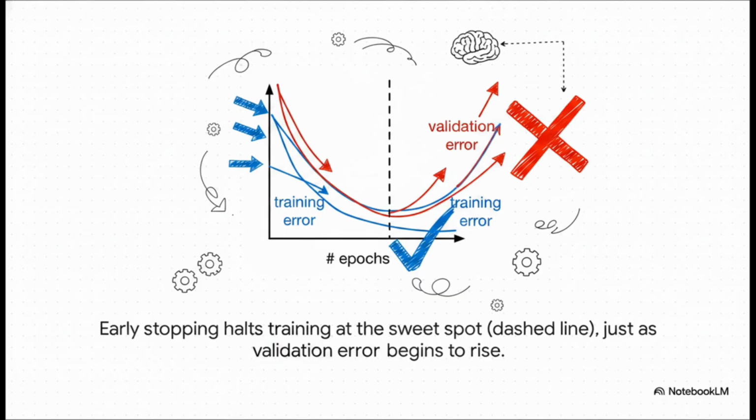Let's just zoom in on early stopping for a second, because it's so intuitive and clever. As our model is training, we watch the training error go down, which is what we want. But at the same time, we're also watching the validation error, our practice quiz score. The moment that validation error stops getting better and starts to creep back up, we hit the brakes. We stop the training right there, at that sweet spot, before the model even gets a chance to go off the rails and start memorizing noise.